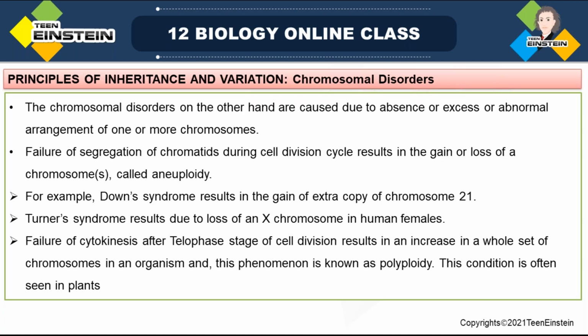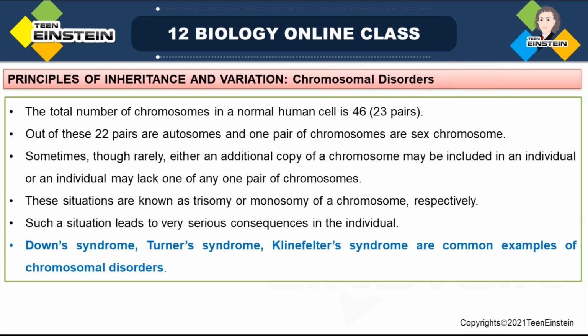This condition is seen in plants. A whole extra set of chromosomes will appear because there is no cytoplasmic division. After nuclear division is over, the next step is cytoplasmic division. If that does not happen, the whole set of chromosomes will be present and one extra set will be there. That condition, seen in plants, is called polyploidy. The total number of chromosomes in a normal human cell is 46, that means 23 pairs.